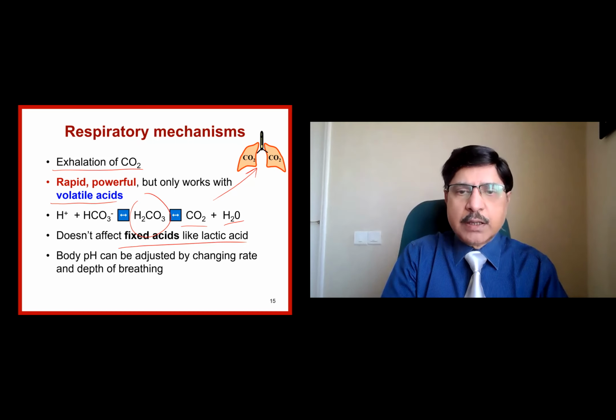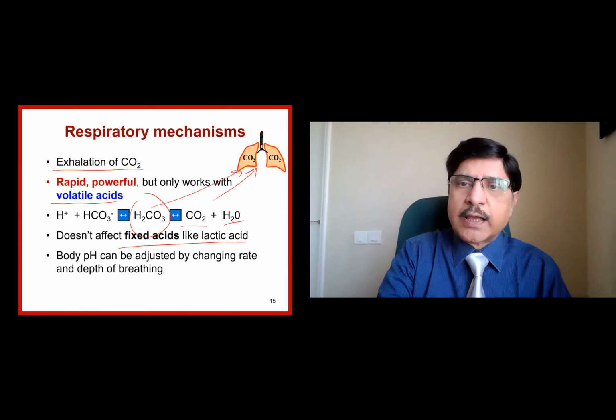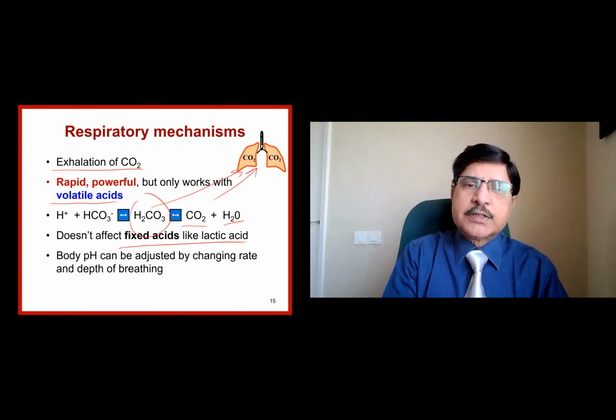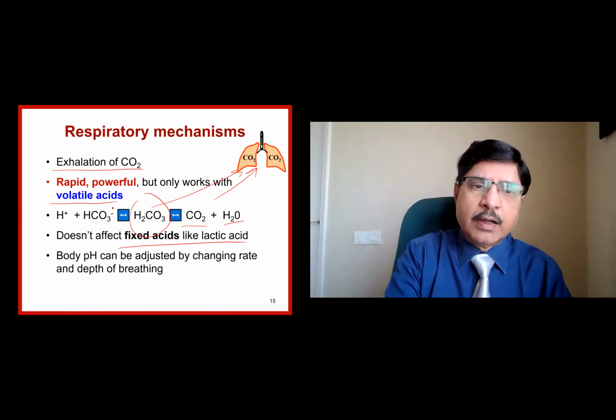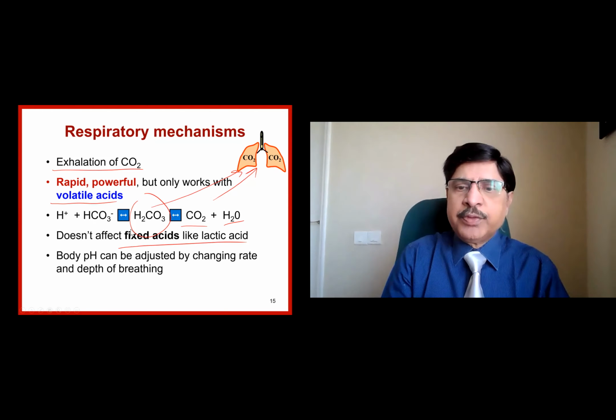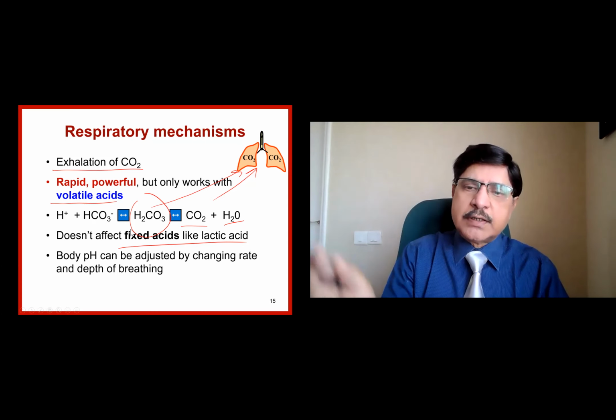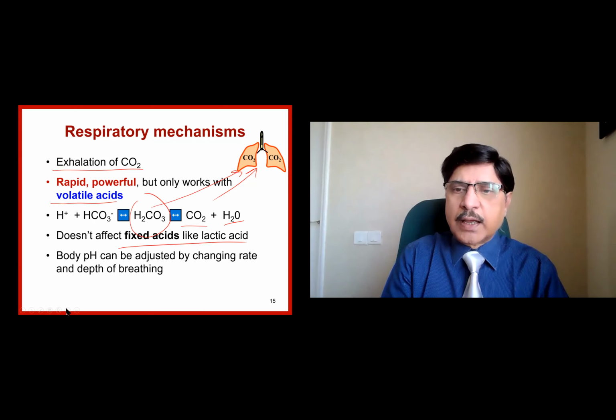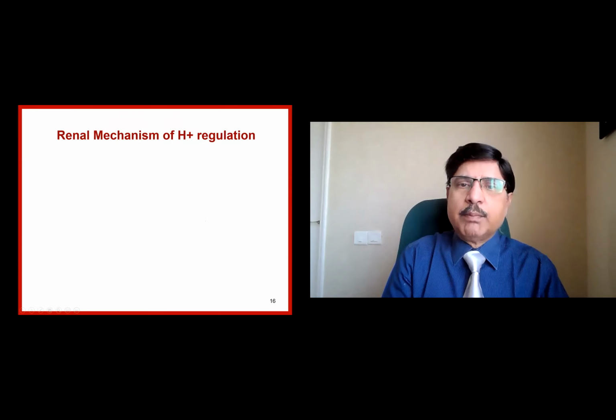So body pH can be adjusted by changing the rate and depth of the respiration. Suppose you increase the rate of the respiration, more carbon dioxide is washed out. Depth of respiration also, more carbon dioxide is washed out, which means acid is removed. If the respiration is depressed, carbon dioxide is retained, which means more acid is retained. And then here, in the first case, the acid is excreted. In the second case, the acid is retained in the body.